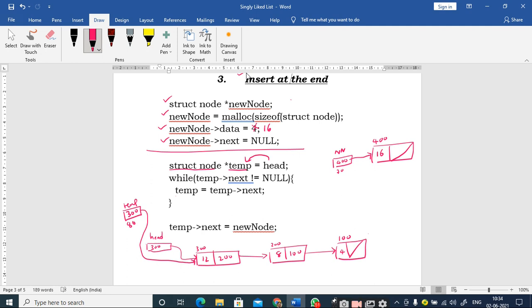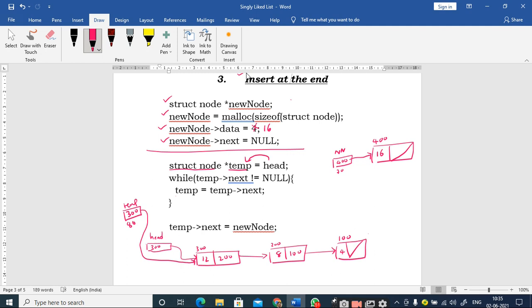So the first thing you have to do is, you have to check the address part of each and every node. When it is not equal to null, you should move to the other node. So this process is repetition, is it not? Yes, sir. Every time you have to check the value of the next, and if it is not null, you go to the next part. These two steps have to be repeated. Therefore you can understand from this point that you have to make use of a looping construct. Whether you use do while or for, it is your choice, right.